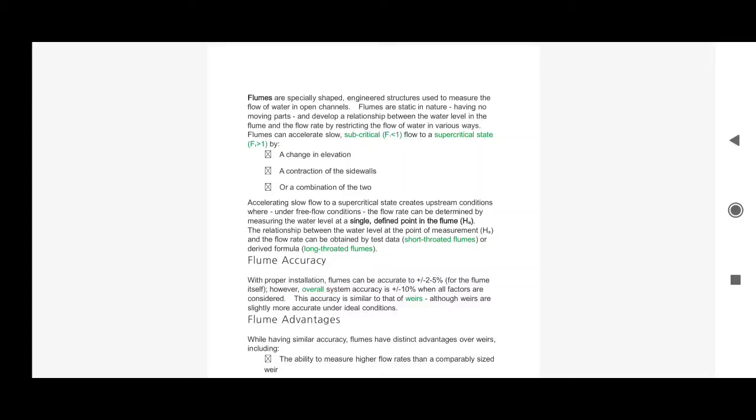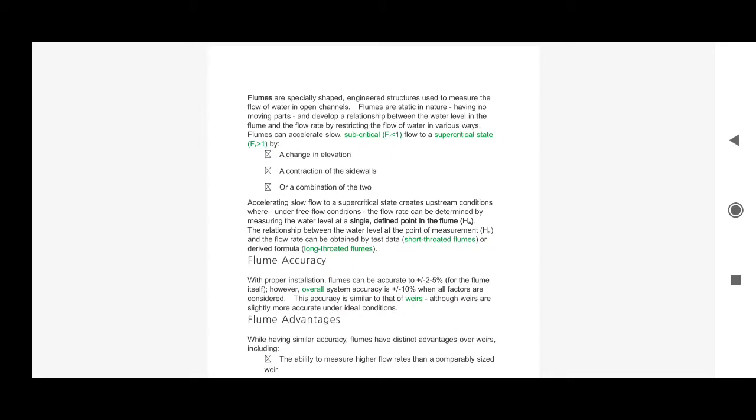Hello students, today we are going to discuss a very new topic which is part of unit 2 of your syllabus, that is flumes. Flumes, what are flumes actually? You have read about and heard about the Venturi flume in particular. So what are actually flumes?